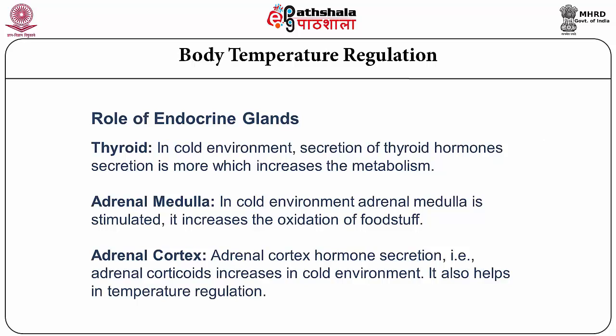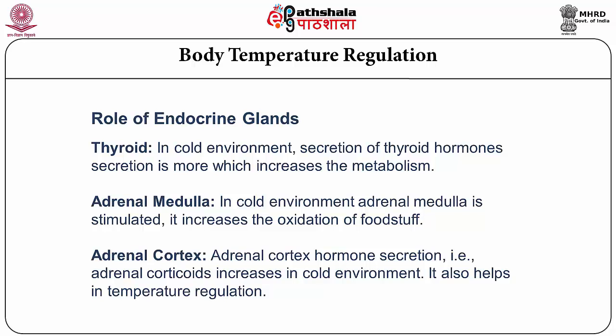Apart from the hypothalamic role, there are many glands like the thyroid, adrenal medulla, and adrenal cortex. Each of them has a role to secrete certain hormones which also help in body temperature regulation. In a cold environment, thyroid hormones get secreted, which stimulates increased body metabolism.